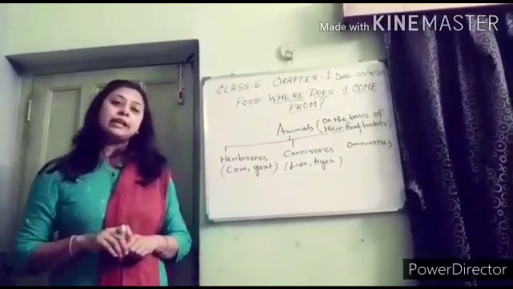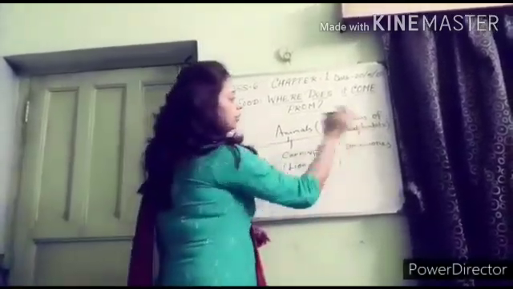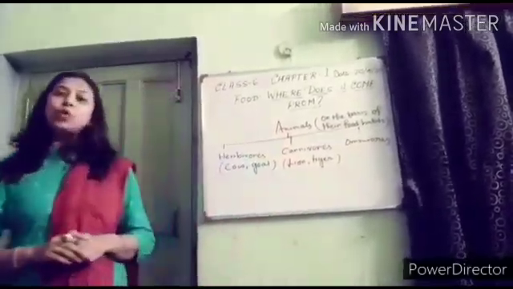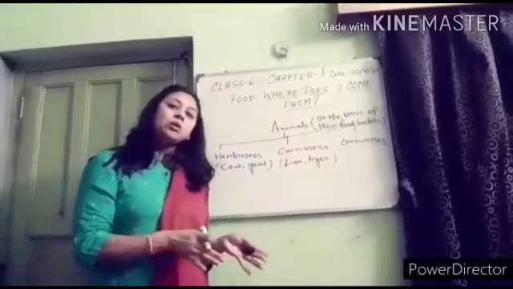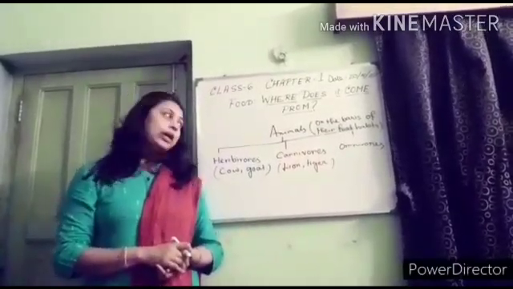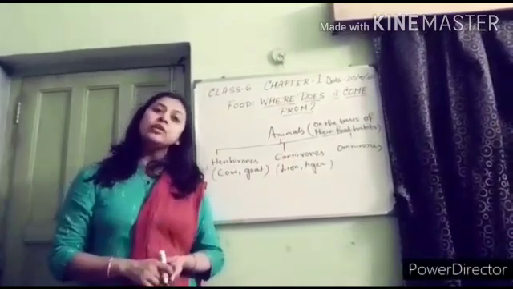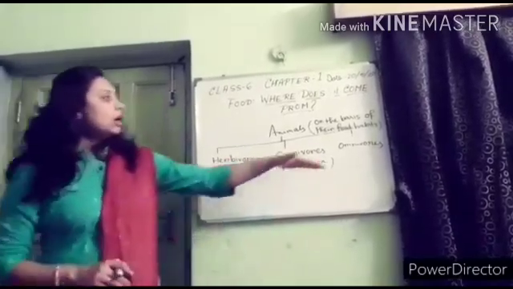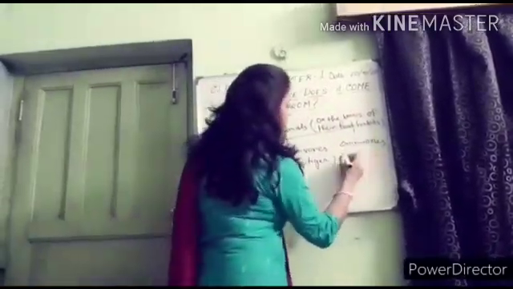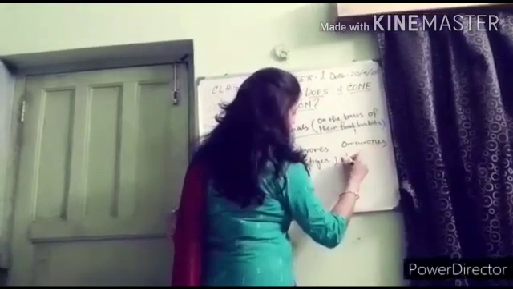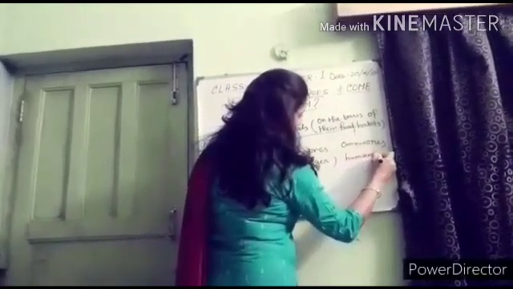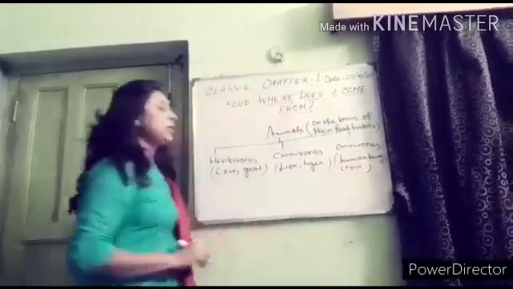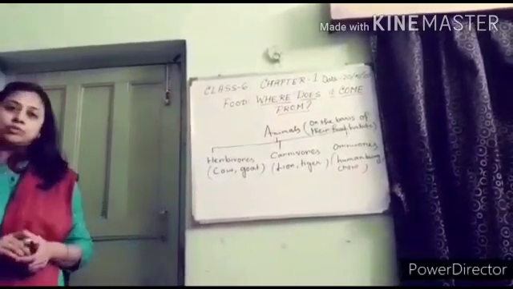Example of scavengers, vulture, kite, etc. Another main classification of animals is omnivores. Omnivores eat both plant parts and the flesh of animals. Example, humans, crow, deer, etc. Human beings and crows are examples of omnivores.